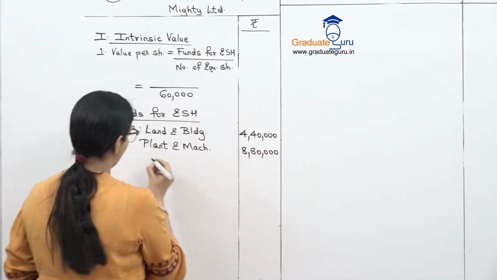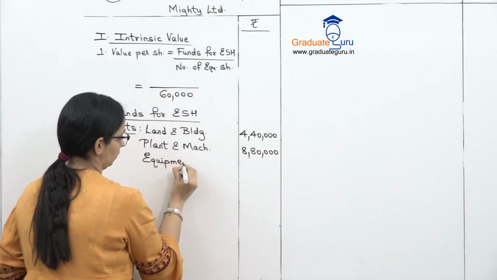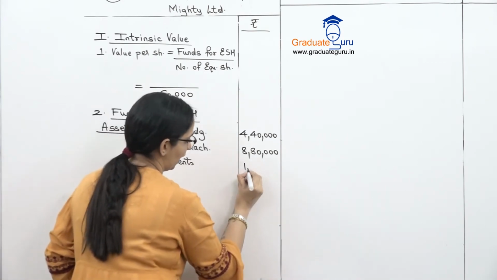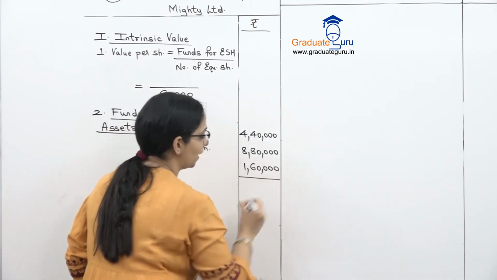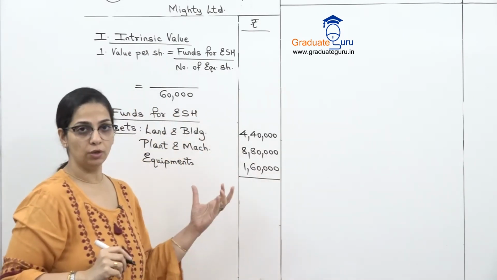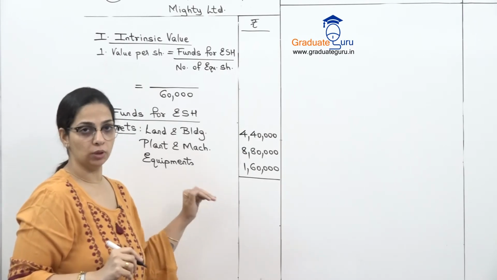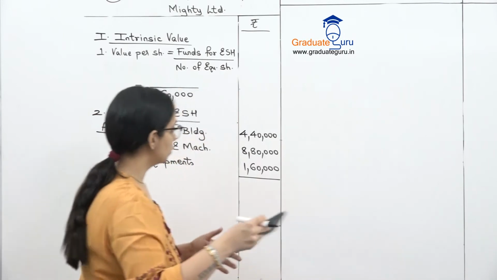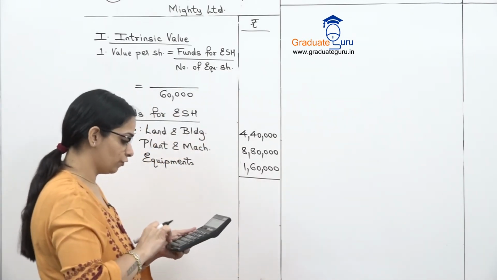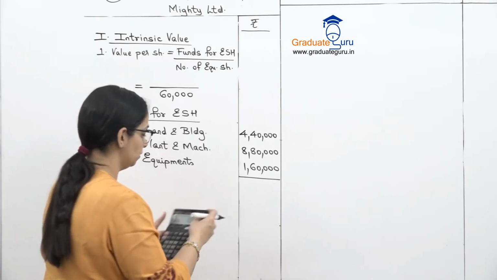We have equipments of 1,60,000. Now what I'm going to do to present it better, मैं पहले fixed assets का total लूँगी and I will subtract my depreciation on this step only because it's technically not a liability as I told you. So let's take a total of these three amounts, 4,40,000, 8,80,000 and 1,60,000. We get